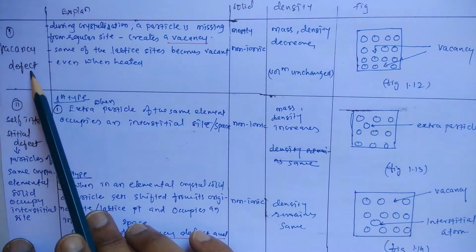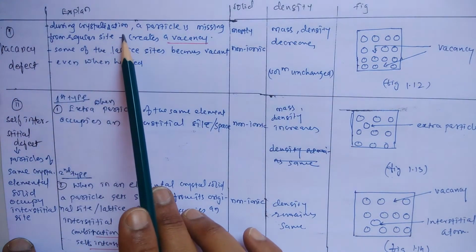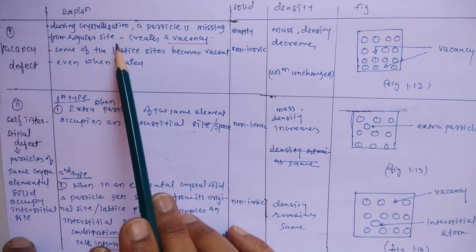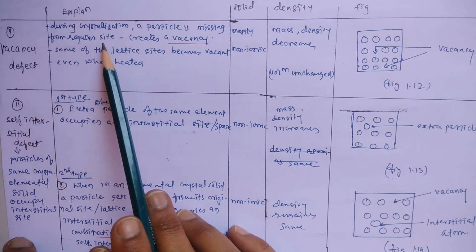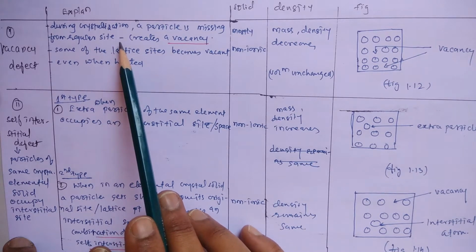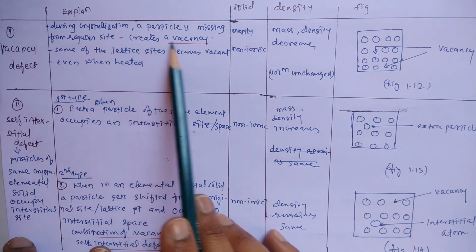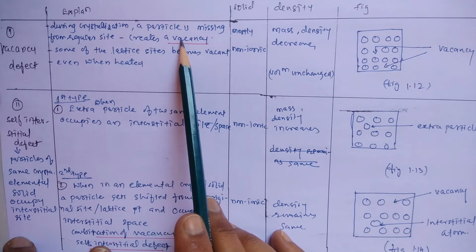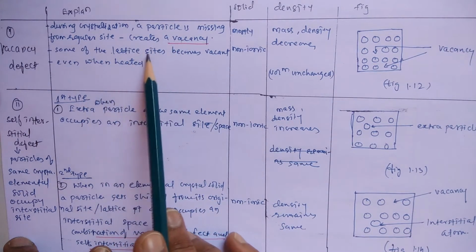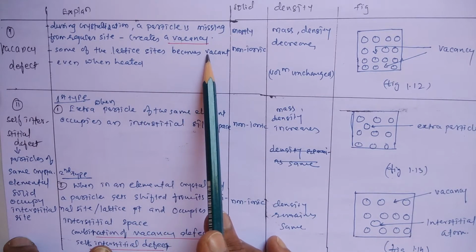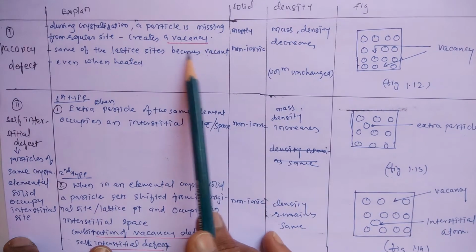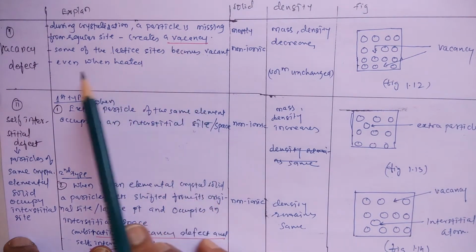Now, first of all, vacancy defect. During crystallization, a particle is completely missing from its regular site, and after missing, that place creates the vacancy. That is called the vacancy defect. Some of the lattice sites become vacant, creating the vacancy.